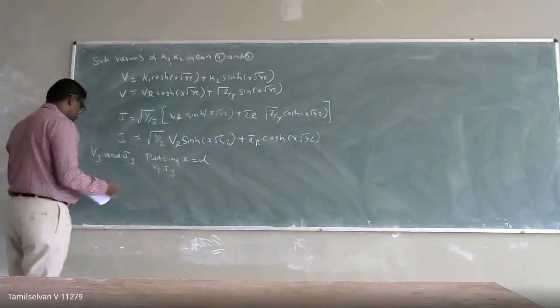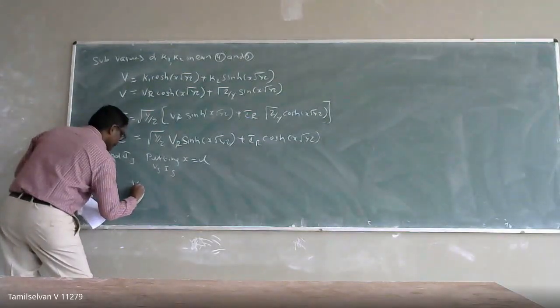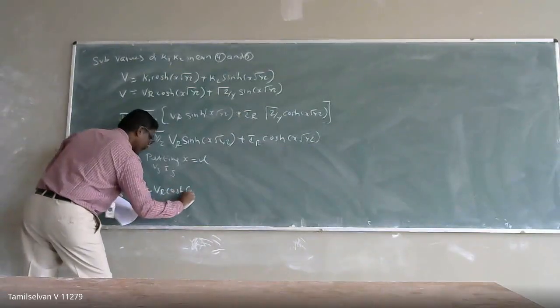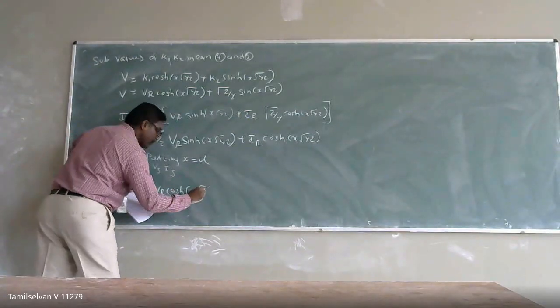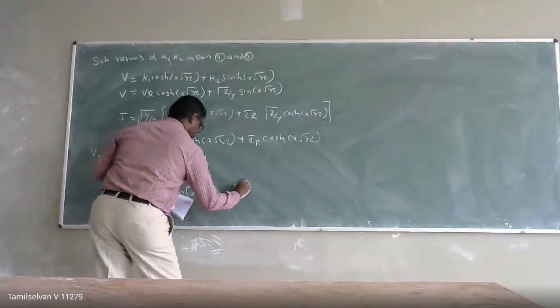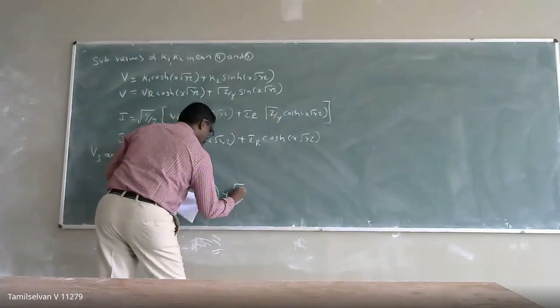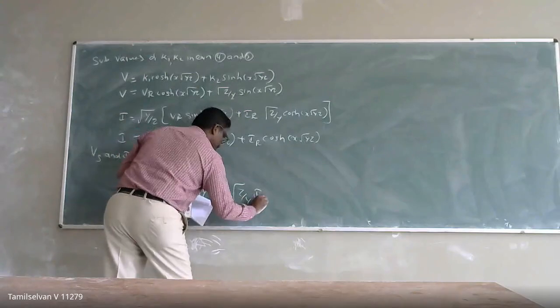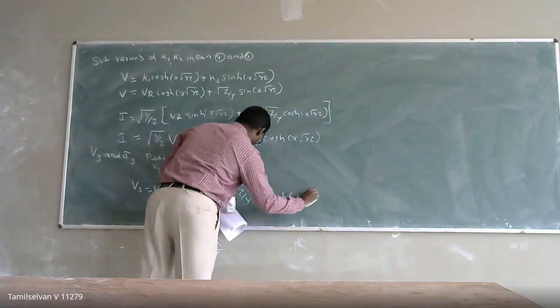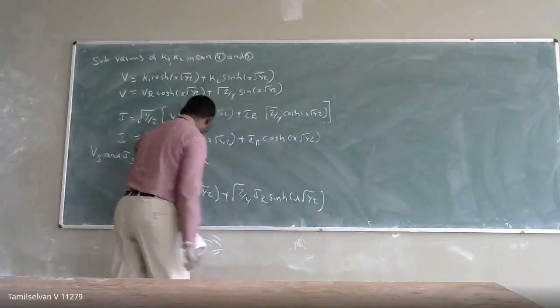So Vs will be equal to VR cosh of L into square root of y into z plus square root of z by y into IR sinh of L into square root of y into z.